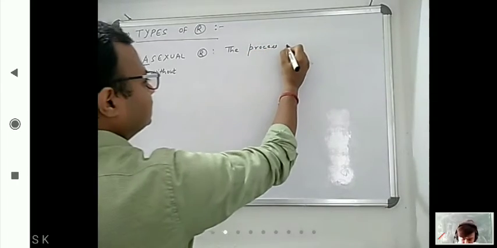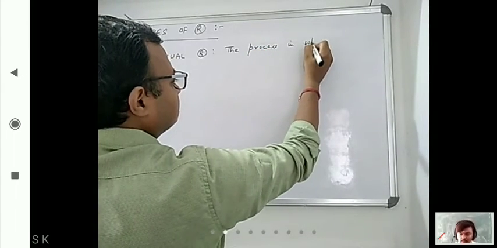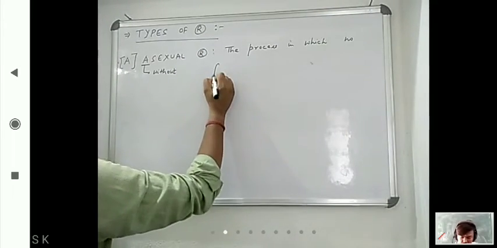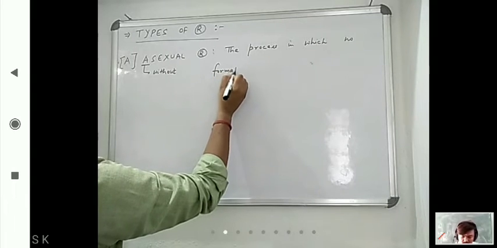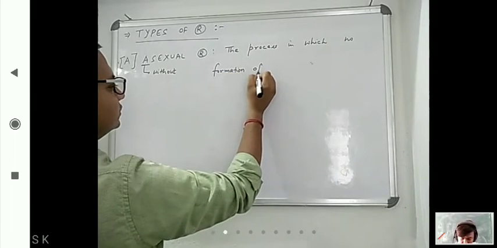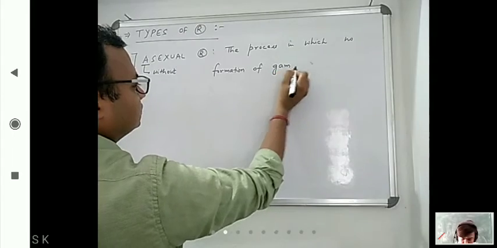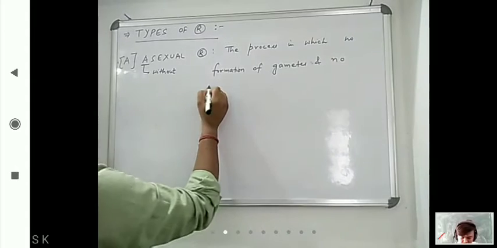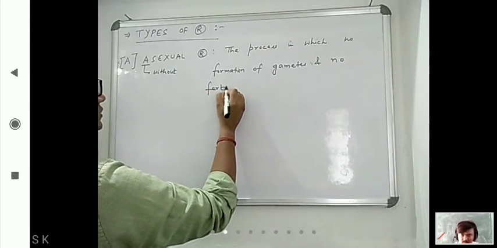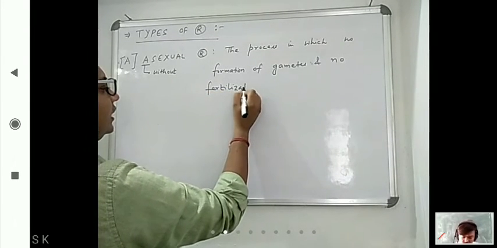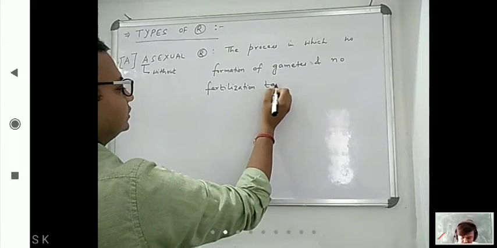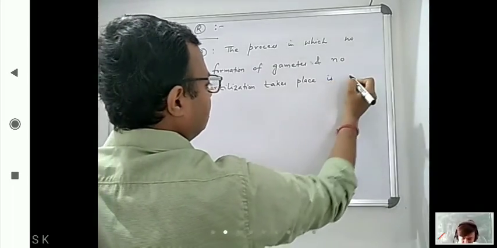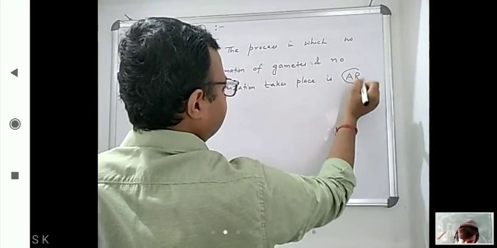So the process in which no formation of gametes and no fertilization takes place is called asexual reproduction.